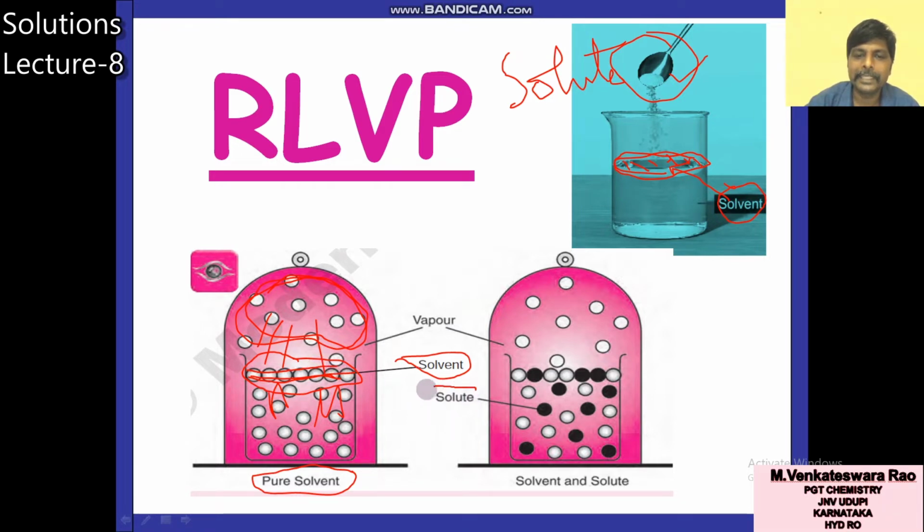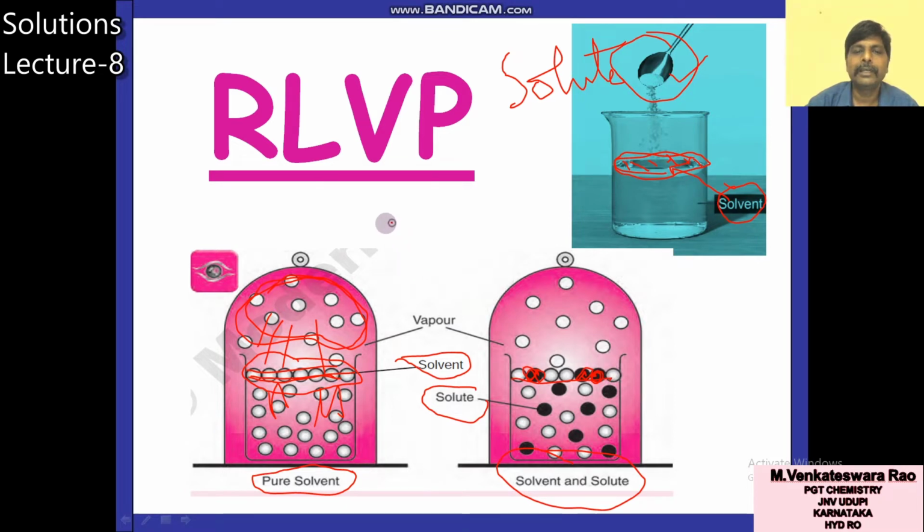But by the addition of solute, these black particles are solute particles. Some particles occupy surface positions. So then what happened? In solution, where solute and solvent are both present, the surface area of solvent molecules decreases.